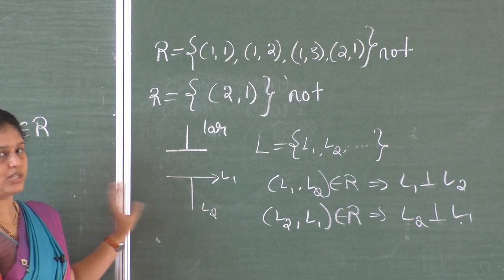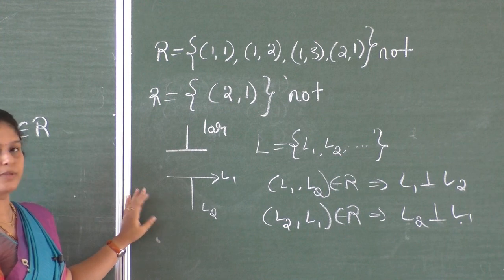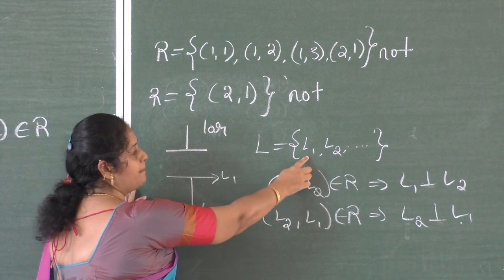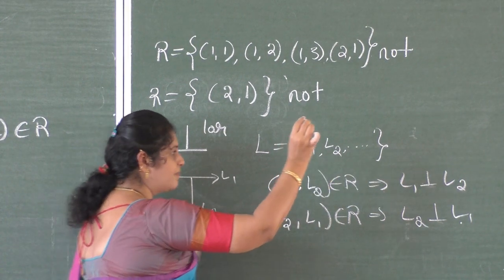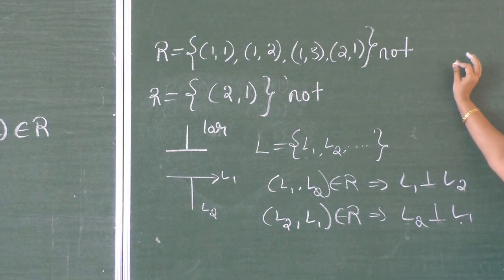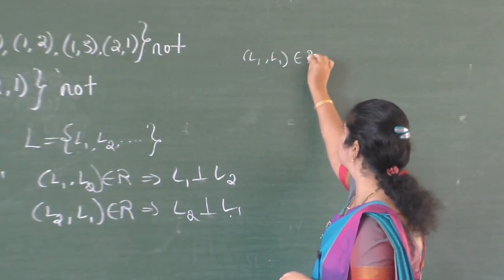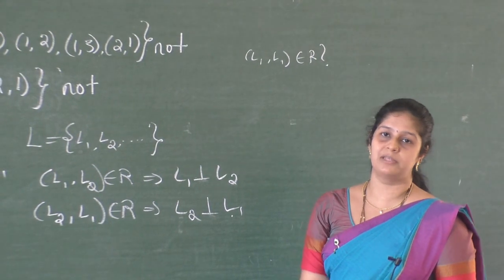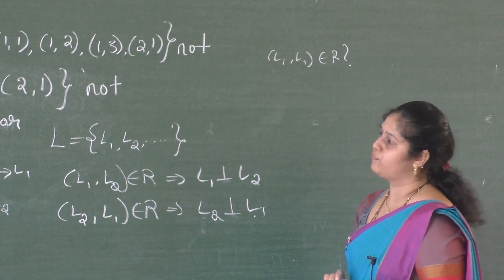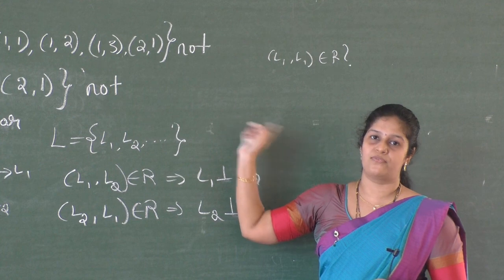So what about reflexive relation here? So whether this relation perpendicular is reflexive. Okay, L1, L2, these are all the lines. Whether any line L1 is perpendicular to itself, that means (L1, L1), whether it belongs to R, so that is not possible. So any line, it is not perpendicular to itself. So therefore, this relation is not reflexive relation.